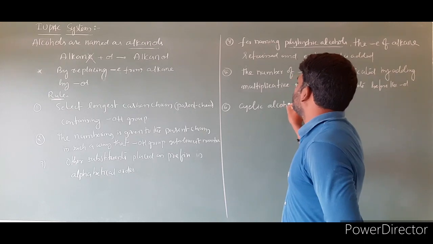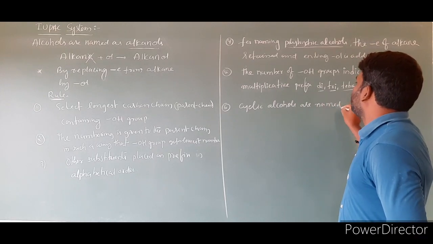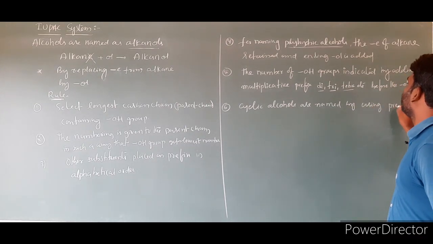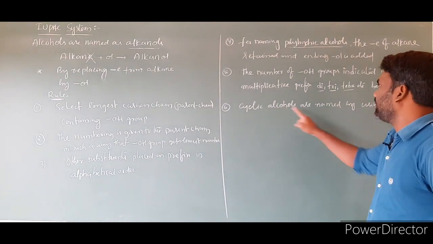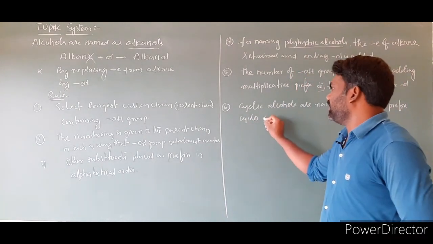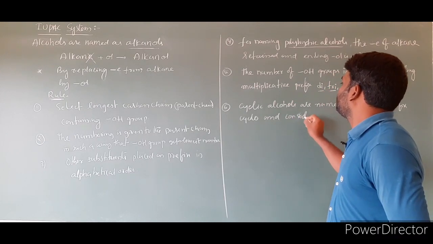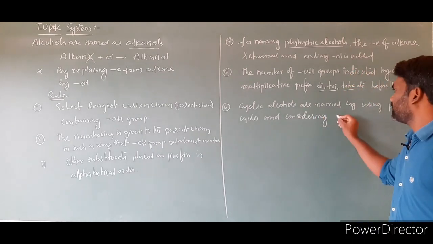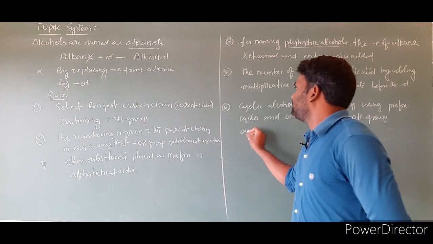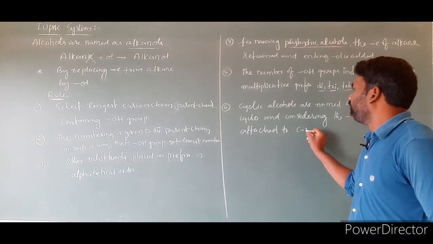Cyclic alcohols are named by using prefix cyclo, and considering the OH group attached to carbon 1, first carbon.